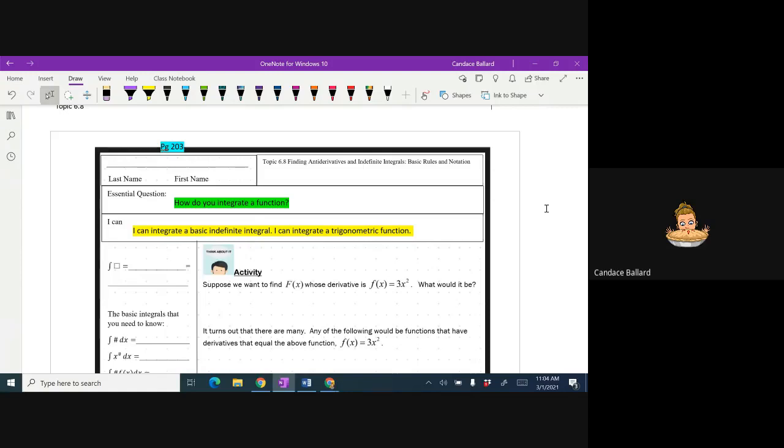Okay, I've got to pull up my notes on this. That's not the right key. Definite integral, see if this is the right one. No, that's not it either. Indefinite retest.